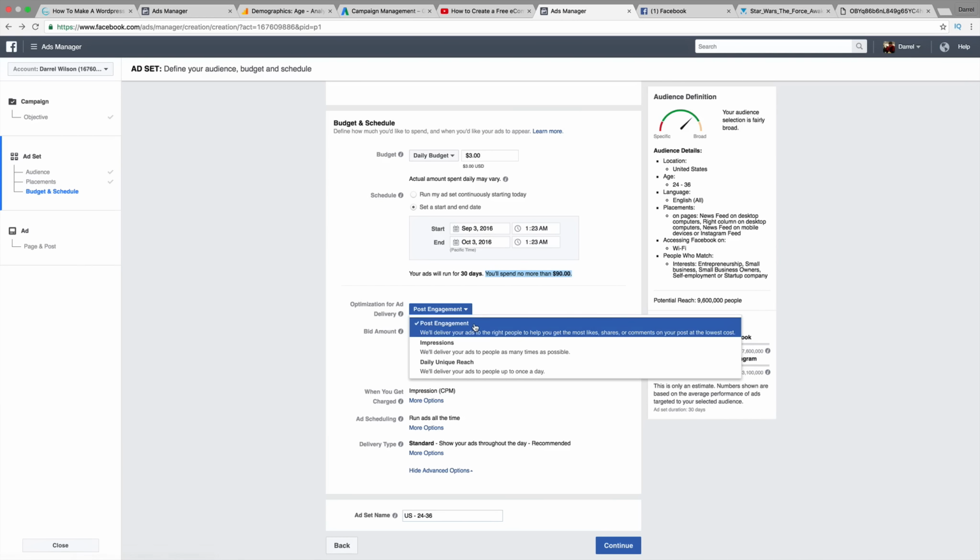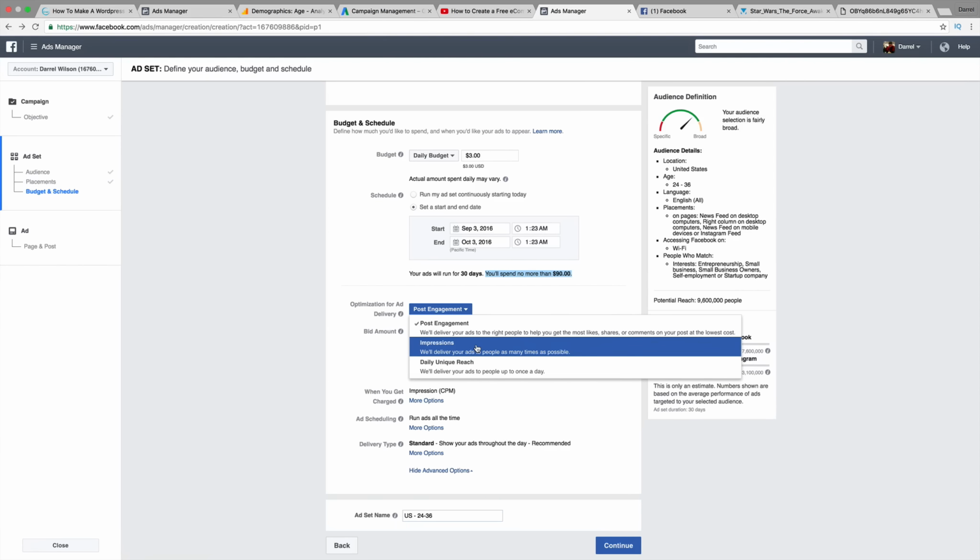So post engagement. Do you want to deliver your ads to the right people to help you get a lot of likes, shares, or comments? Now, you can do this for one reason: if you want people to engage in your content. Now, there are other reasons, like impressions. Impressions is basically branding. So for example, maybe you just want people to see your logo. You just want people to see it, get exposure, start to see your company pop up here and there. For that purpose of branding, you would use impressions.